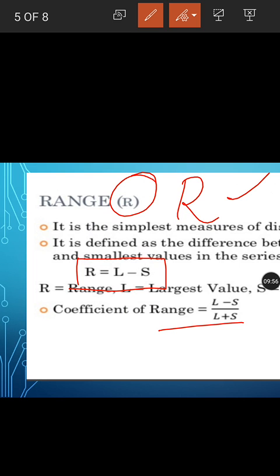So what is the formula? R is equal to L minus S. It's very simple. Range is very simple. The formula is largest value minus smallest value.